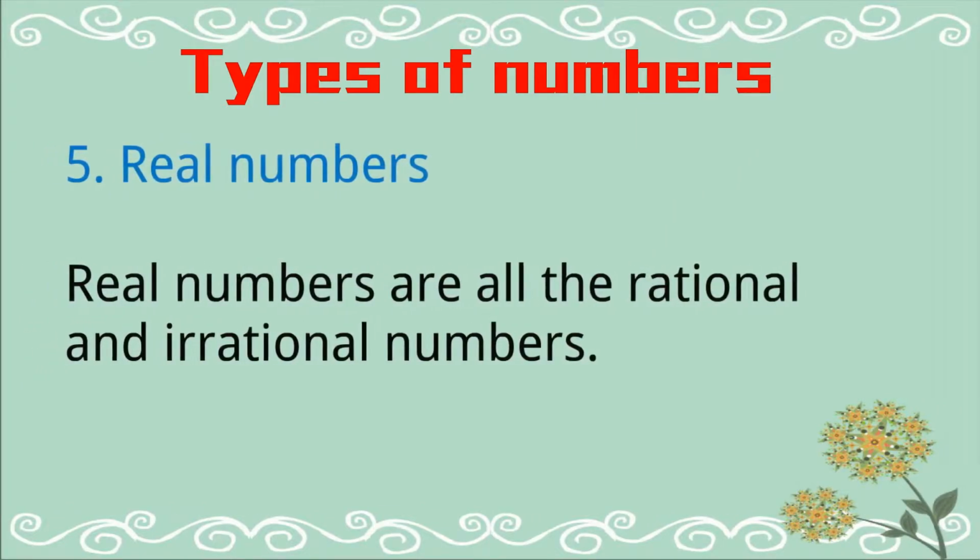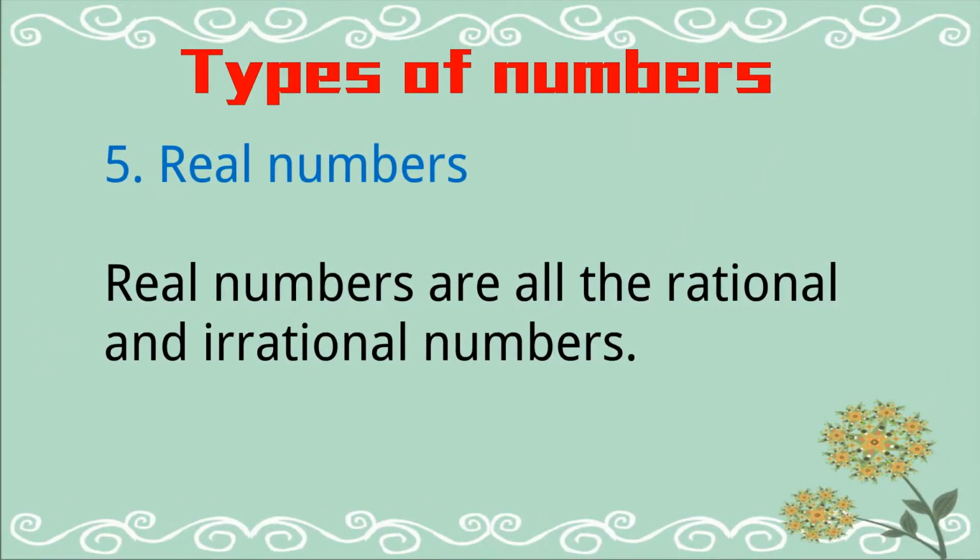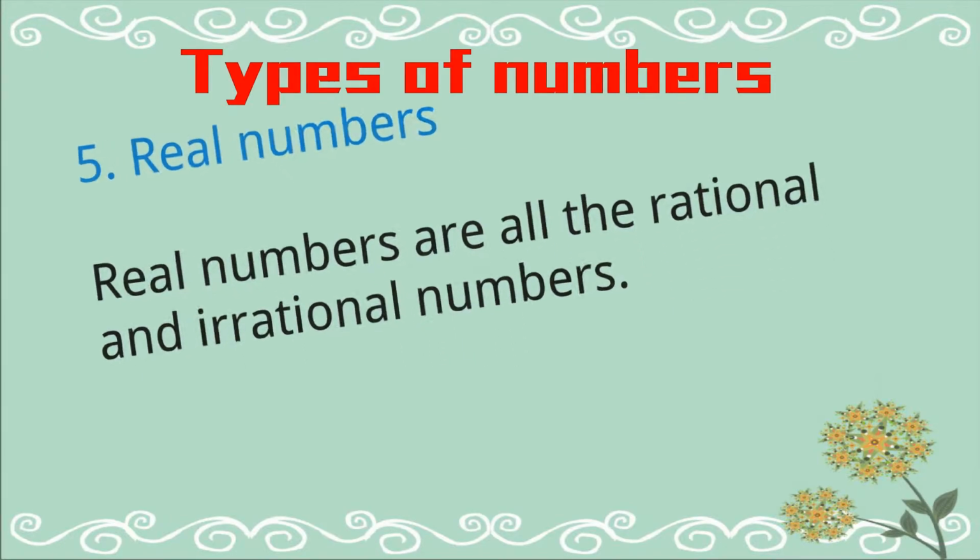Number 5, real numbers. Real numbers are all the rational numbers and irrational numbers. So all the rational and irrational numbers are included in the real numbers.